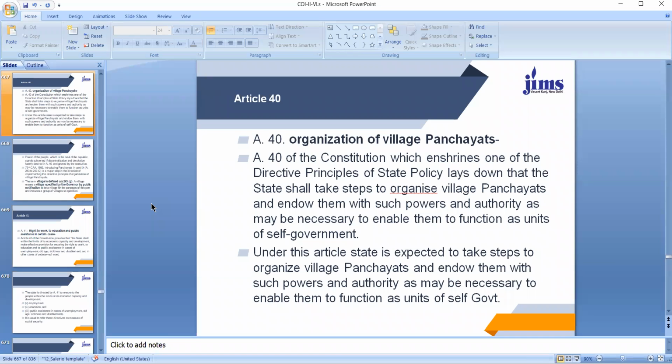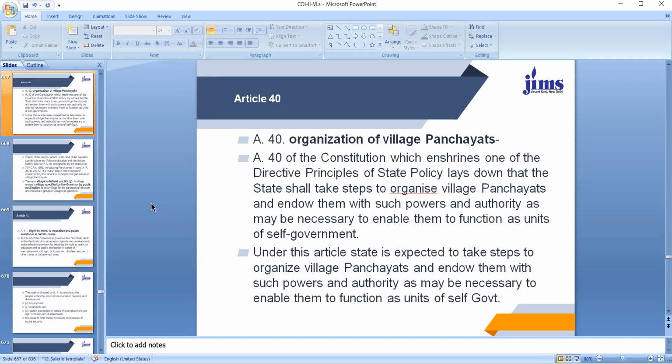Article 40 of the Constitution, which enshrines one of the directive principles of state policy, lays down that the state shall take steps to organize village panchayats and endow them with such powers and authority as may be necessary to enable them to function as units of self-government.